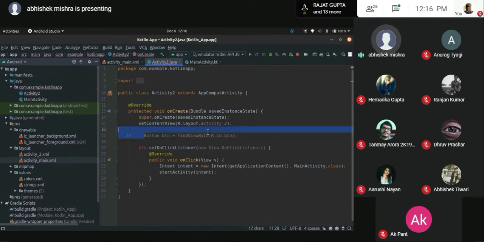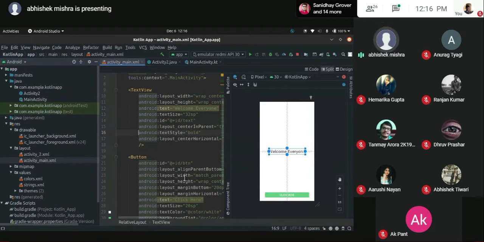The reason why we have null pointer exception is this. If I just comment this, now my button is not aware of where my button is. It is not knowing the ID of the button. So that is why we have null pointer inside our applications. You need to give it the right ID so that you can create functionalities and all. The functionality I'll explain in a minute.